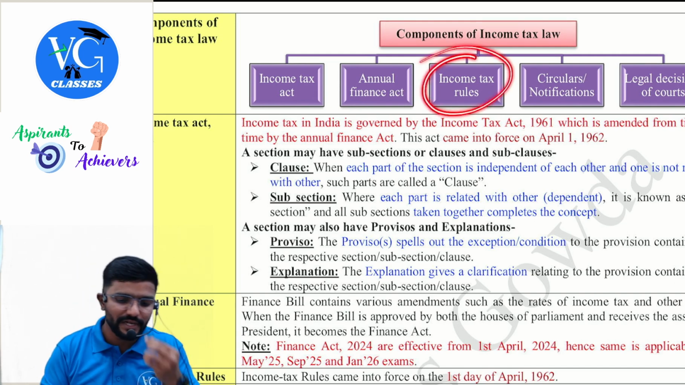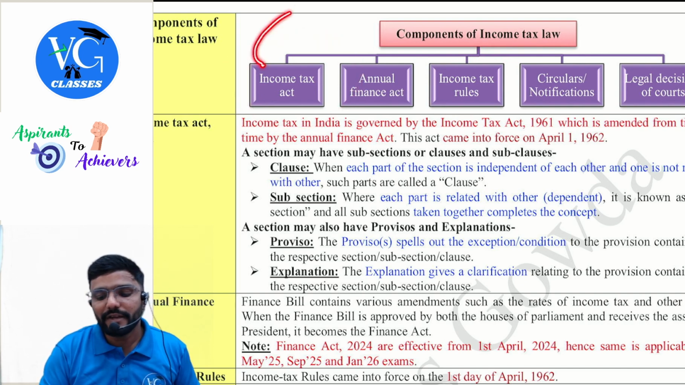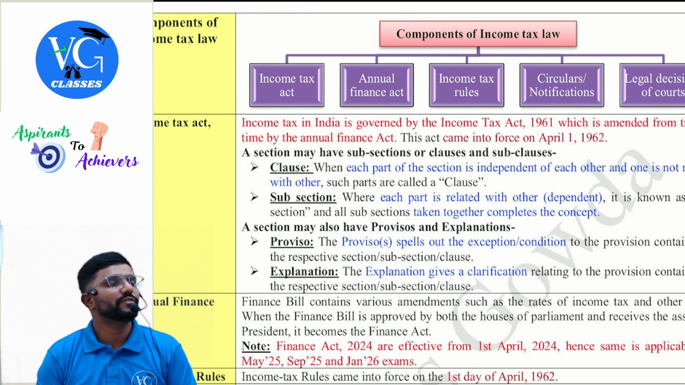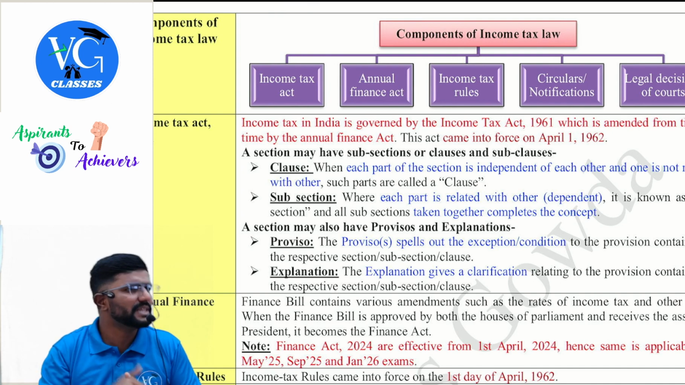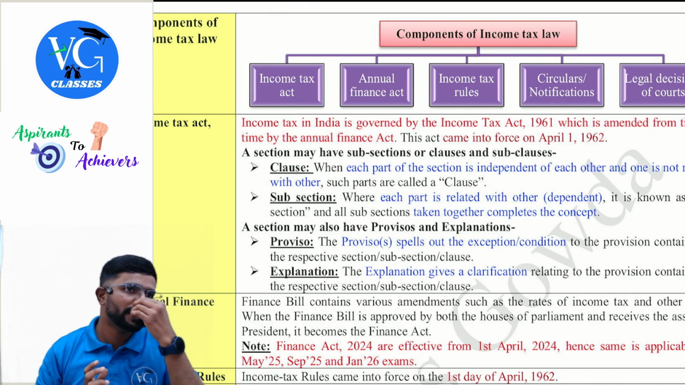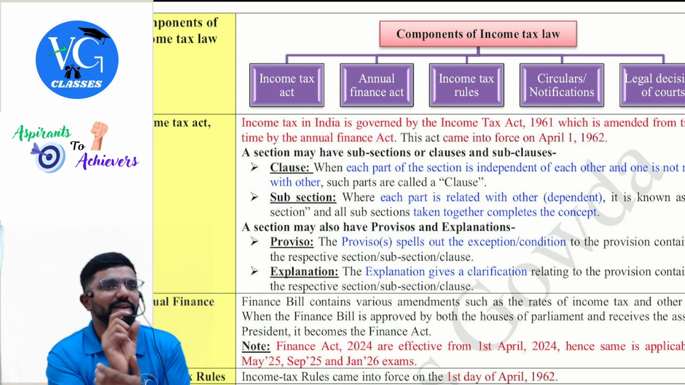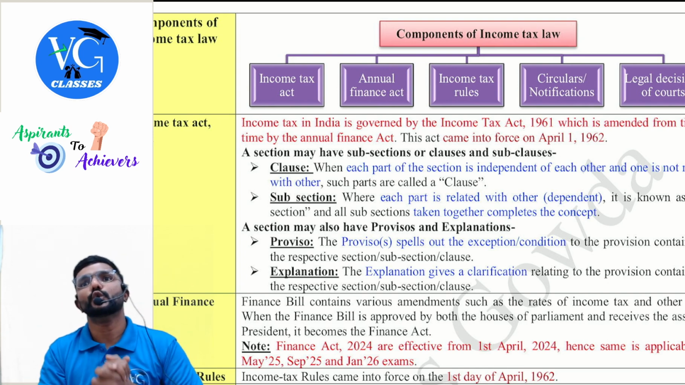Then income tax rules, guys. Whenever the act cannot cover everything, it will give reference to the rules. For example, in the act you would have observed here and there provisions such as "as may be prescribed" or "in the prescribed manner." Clear? Where is it prescribed, sir? In the rules. So whenever the act cannot address everything, they will simply say "as may be prescribed in the prescribed manner," and those things will be covered in the rules.